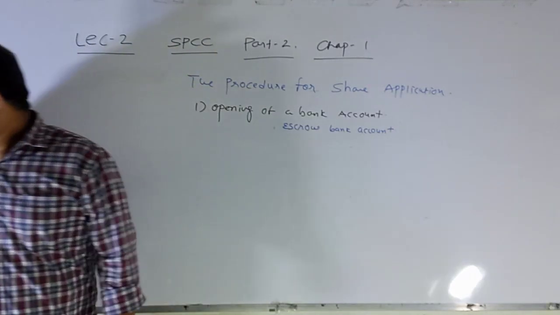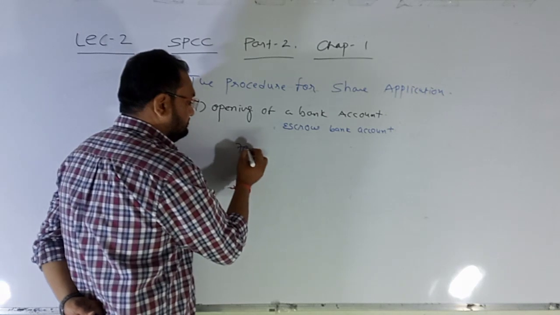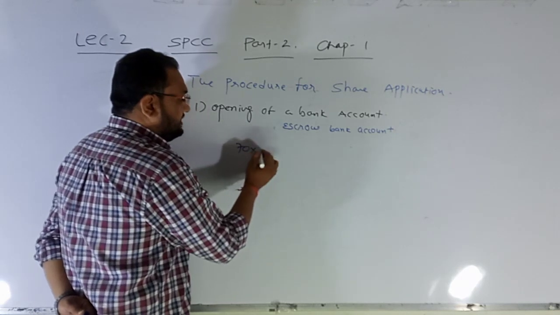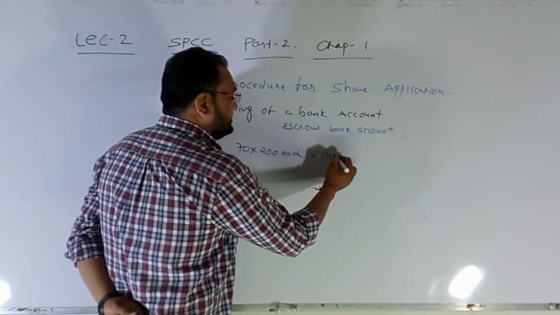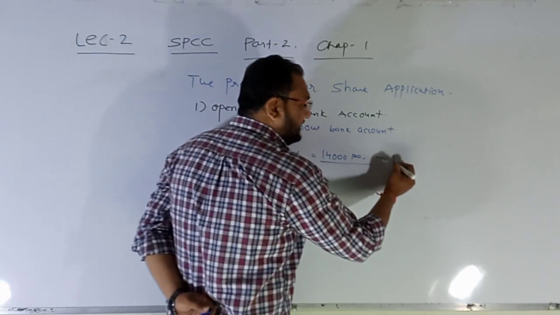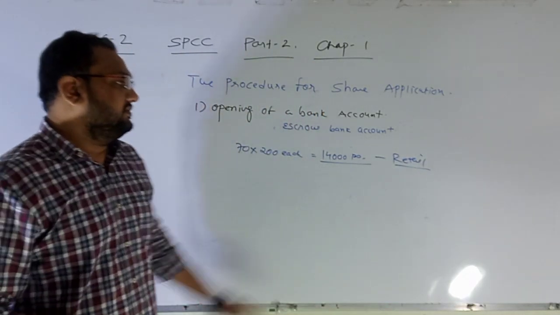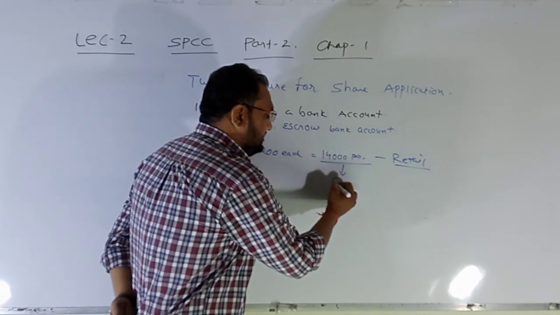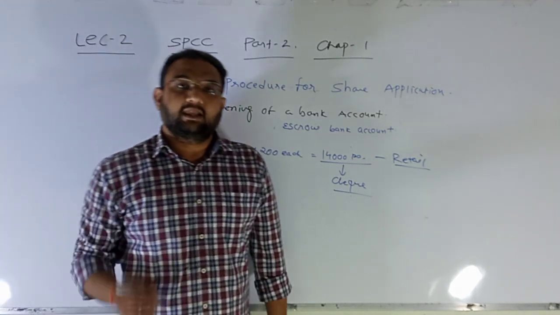IPO, then I subscribe to 70 shares of 200 rupees each. So it means 14,000 rupees. This is the normal amount that a retail investor has to give, or a check of this particular amount will be given. So now I have given the check of this 14,000 rupees to the share broker.